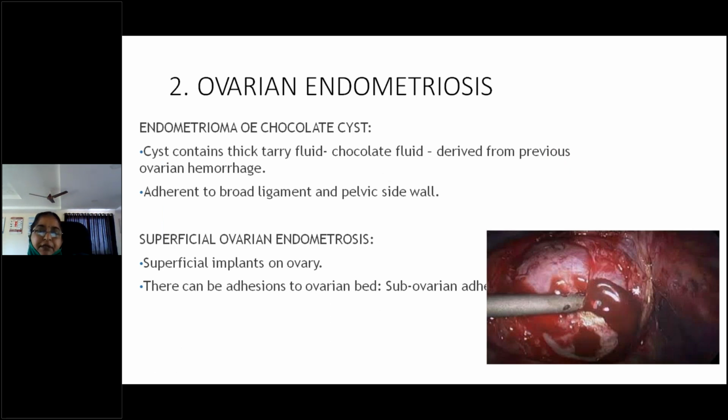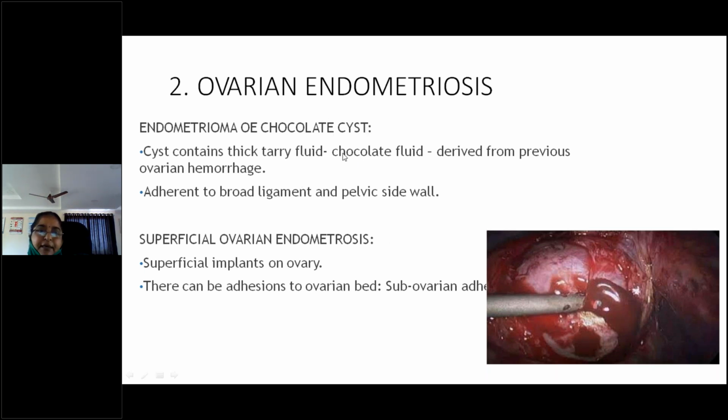Coming to ovarian endometriosis, what will happen? Superficially, you can see endometriotic tissue. But when it goes inside, during menses there will be a bleed in the ovarian stroma. Usually the serum will get absorbed, the red pigment will become thickened, and a thick tarry fluid will be present in the ovary.